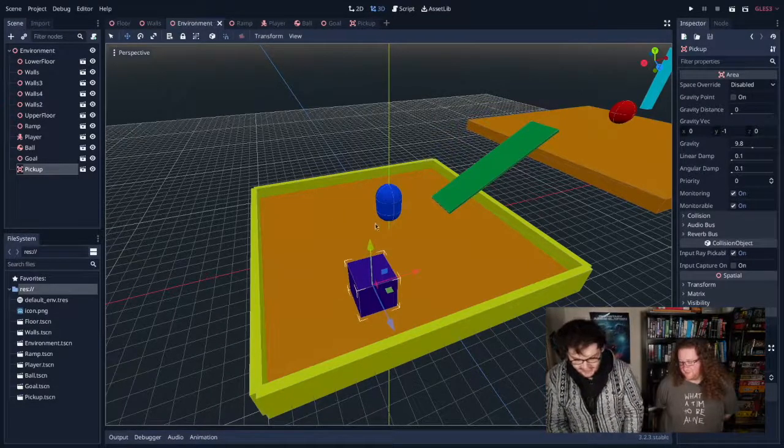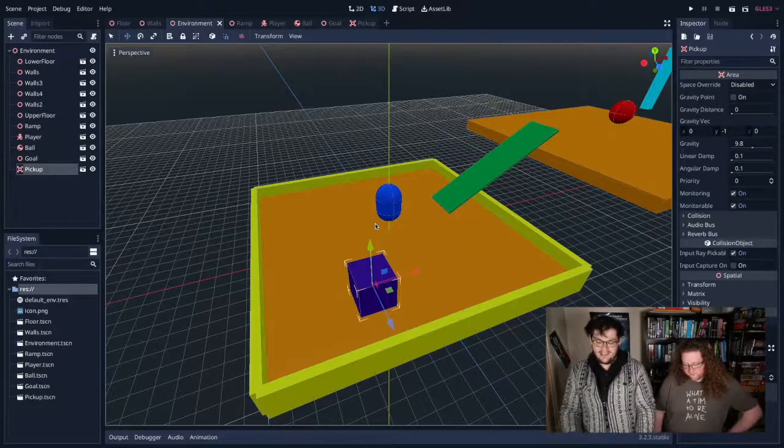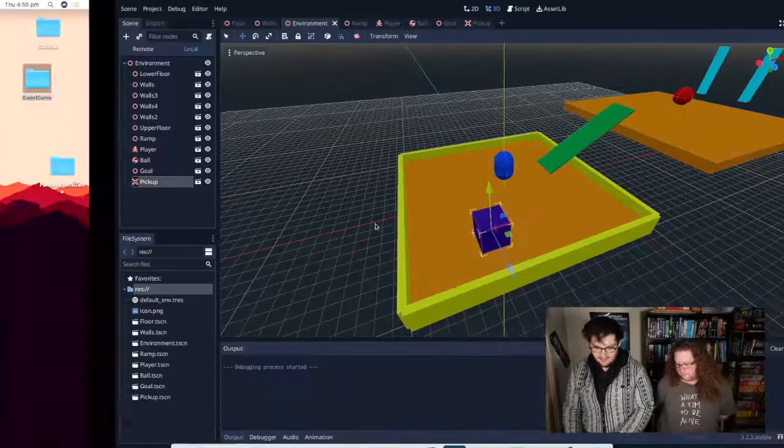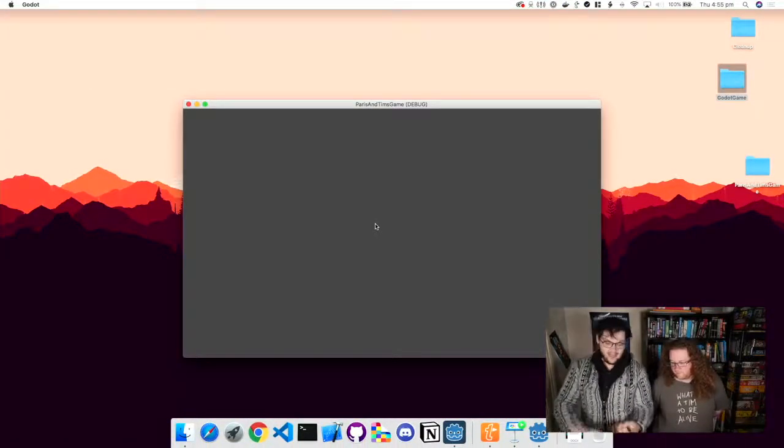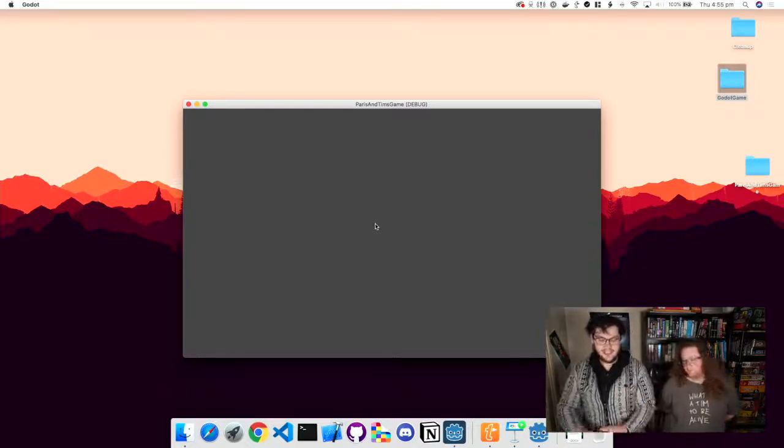So back in the environment here, we're going to add some code. We haven't coded anything yet. You'll see I can run this. Godot will fire it up and then do absolutely nothing, because A, we don't have any code, and B, we do not have a camera to show you the scene. So we're going to add those two things now. It is actually running though, right now.